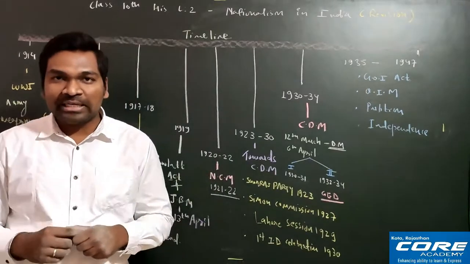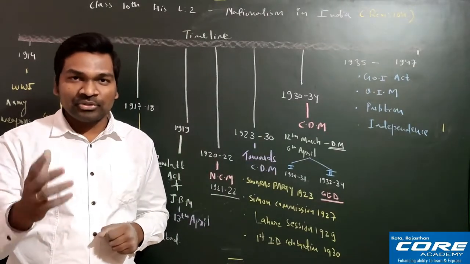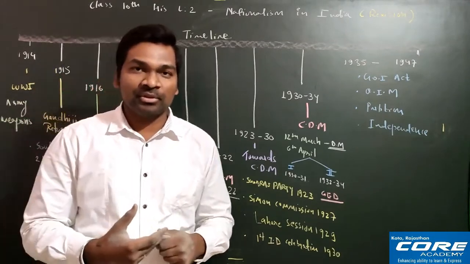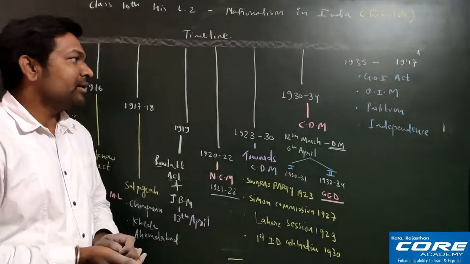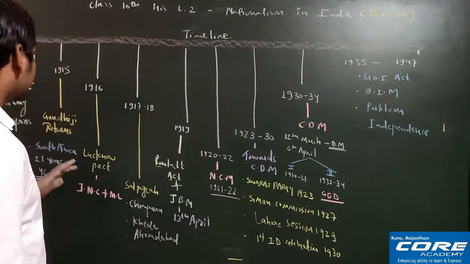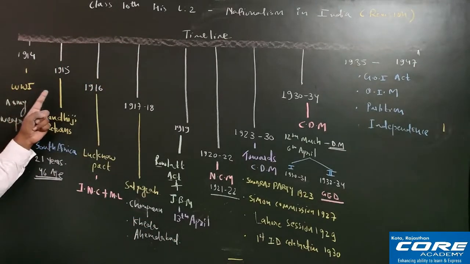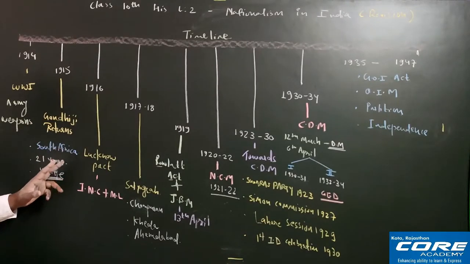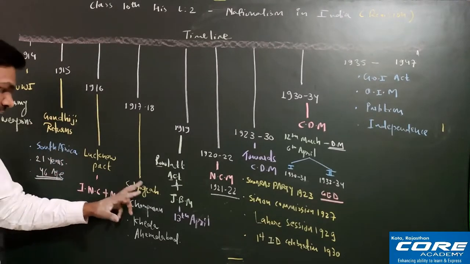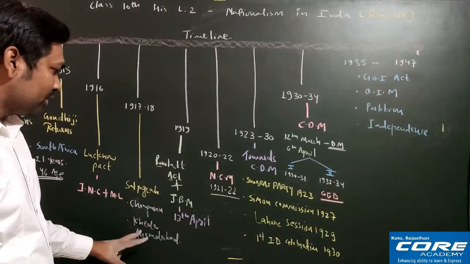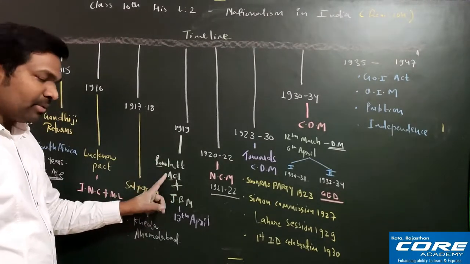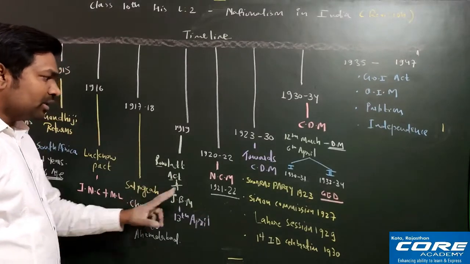Now within a few minutes I'll tell you the important topics and questions that can be asked from this chapter. So if you're asking me from the beginning, how World War I affected the Indian struggle for independence, that is a very important question. Okay, then Satyagraha, from Satyagraha a 3 marks question can come. From the Rowlatt Act also a 3 marks question can be asked. From the Jallianwala Bagh massacre also a 3 marks question can be asked.